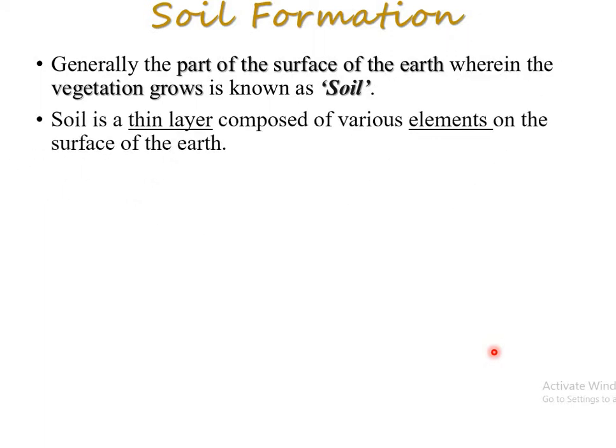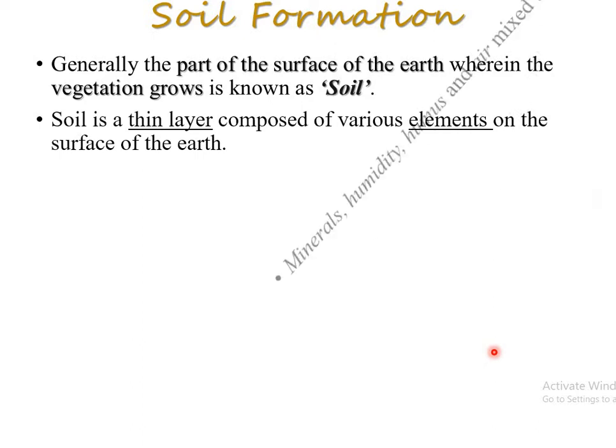Next, soil is a thin layer composed of various elements on the surface of the earth. So it has different types of elements on the surface, and they become soil. Also keep in mind it's a thin layer, not a big layer, a very thin layer, and on that you can grow something.